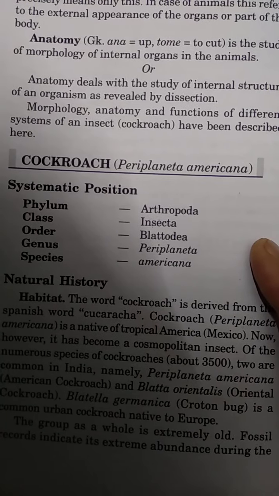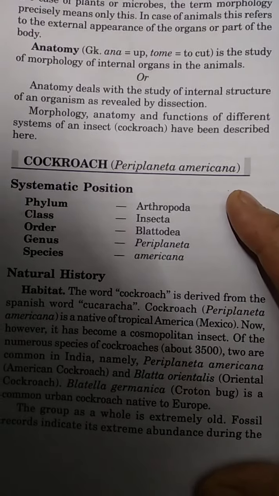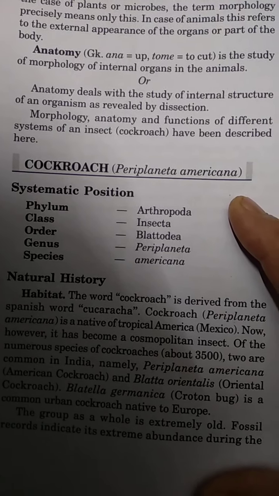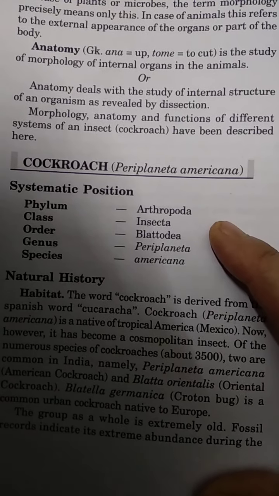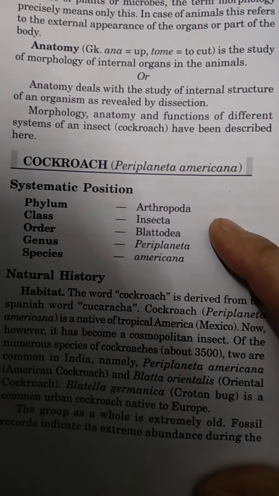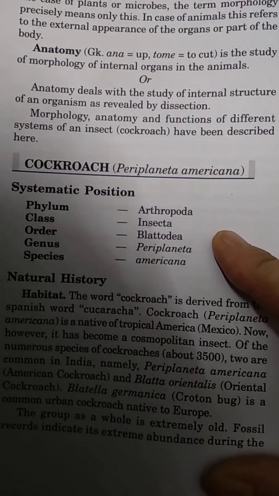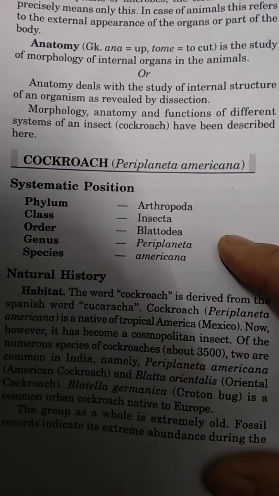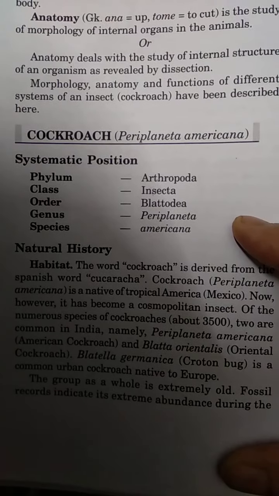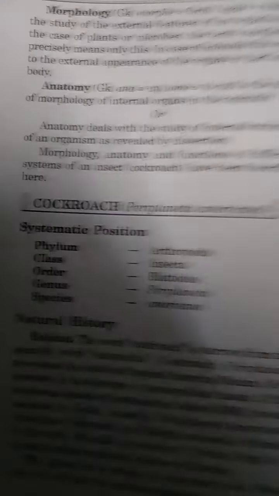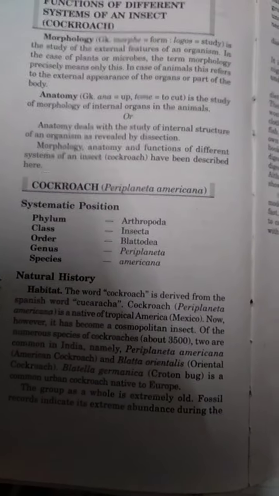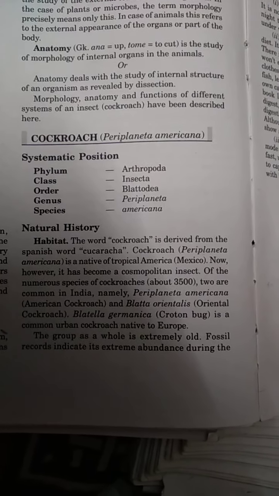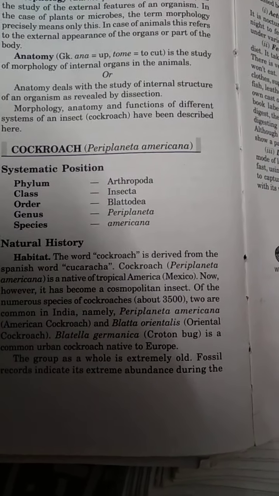Let me start with cockroach. Scientific name of cockroach is Periplaneta americana, and its phylum is Arthropoda, class is Insecta, order is Blattodea, genus is Periplaneta, species is americana. Now, there are two species of cockroach. One is Periplaneta americana, another one is Blatta orientalis.